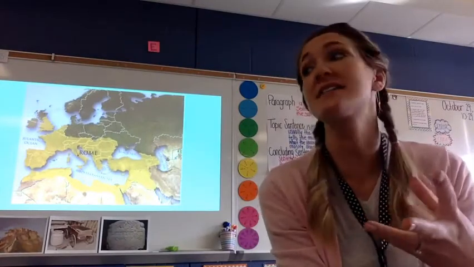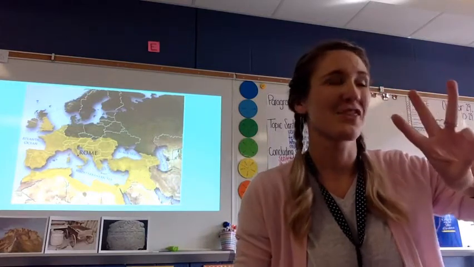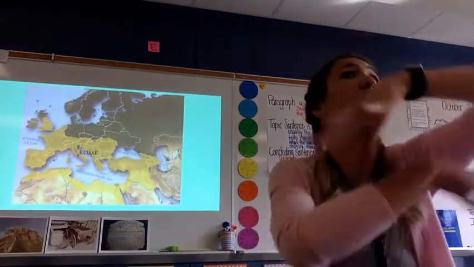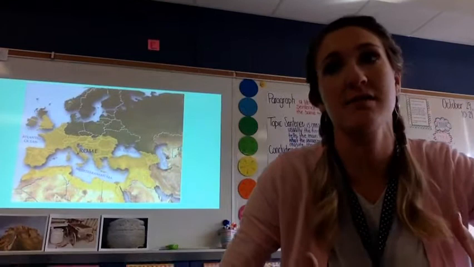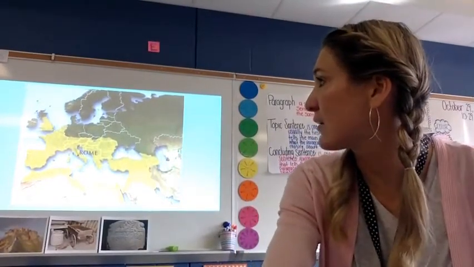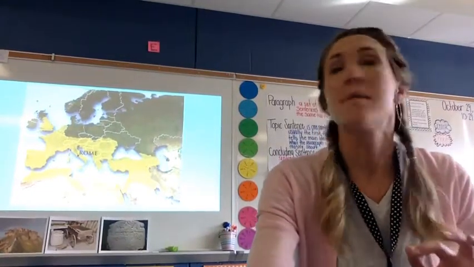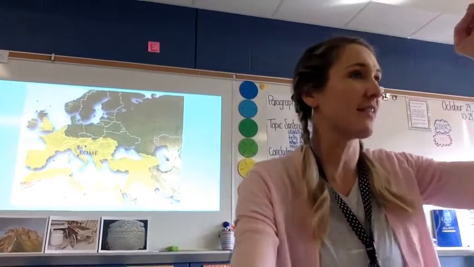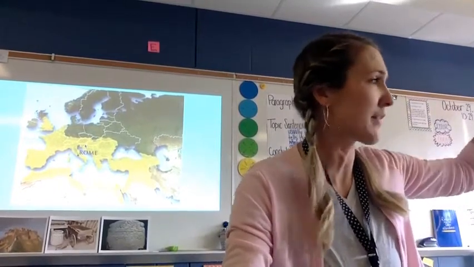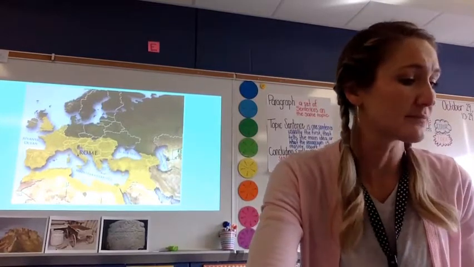In order to be a peninsula, how many sides are going out into the water? 3. So if it were all the sides, we would call it an island. But Italy, we see jutting out into that sea right there, and those sides are surrounded by water. But that final side is going to be that landlocked side. It's butted up against land, part of that land. And so Italy isn't fully on the land. It's not fully an island.